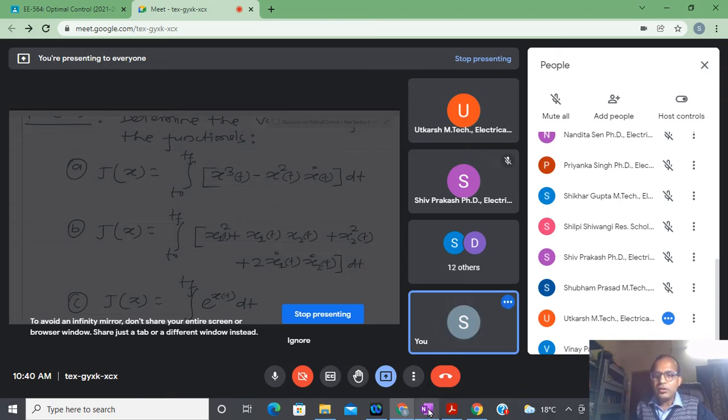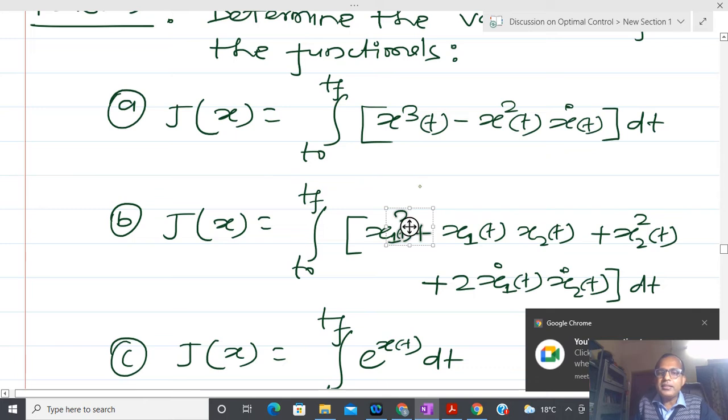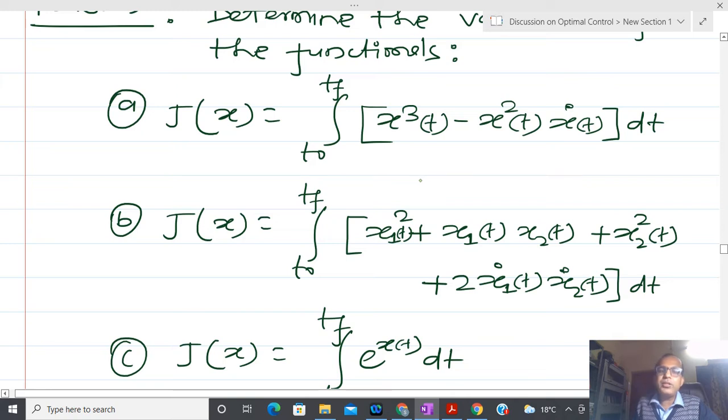Okay, so now you can see that in each and every example I have to do that kind of job. What I am requesting of all master students, several students are taking the course very lightly, so please try to take lectures seriously, because this is a fundamental question. If you are not able to distinguish between function and functional, differential or variation, you are not able to solve any problem or understand any lecture, and that is very important to understand. If you have confusion, then please ask. I am ready to answer several times, that is not a problem.